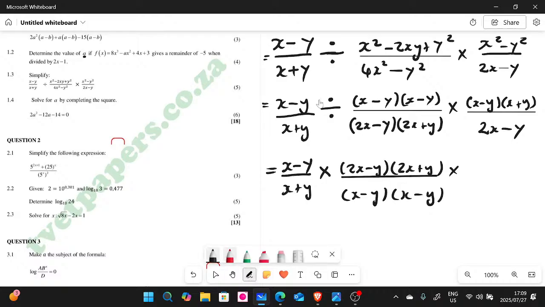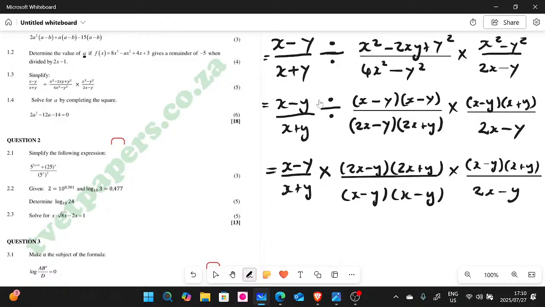The next group, this group here, remains the same. Nothing changes here. So let's rewrite it as it is. We're going to have x minus y and then x plus y, all this divided by 2x minus y. There we go.